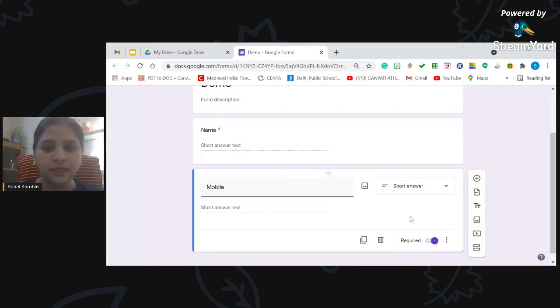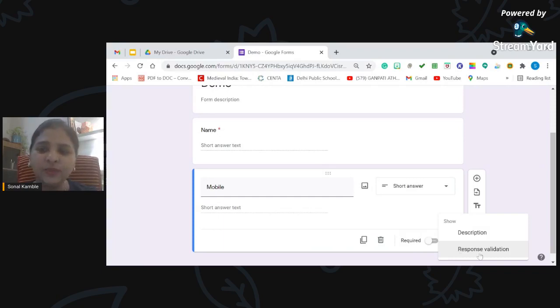Okay, for the time being, I will not make it required, because many of the people are not very comfortable sharing it. But if they do share it, they should not enter a wrong mobile number or anything. So what I can do is validate that response. So I can click on these three dots here. You can see the snowman, as we were told by our trainers.